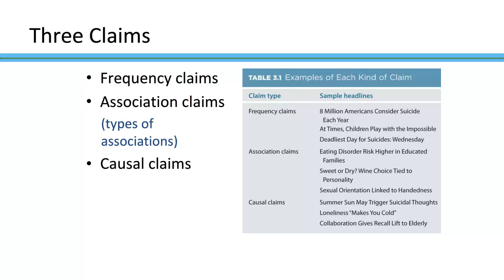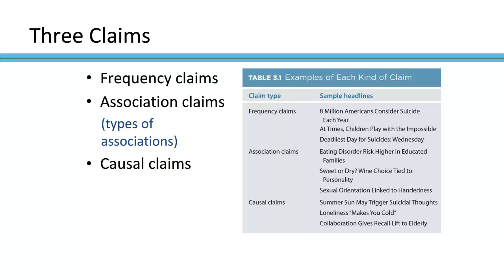But first, what do we mean when we say claim? So what does it mean that it's a frequency claim or an association claim? Well, a claim is anything that someone is trying to argue. So your textbook talks about how a politician might be claiming or arguing that they're the best candidate for the job. So it's when someone's trying to make an argument for something. So we have three different kinds. We have frequency, association, and causal.